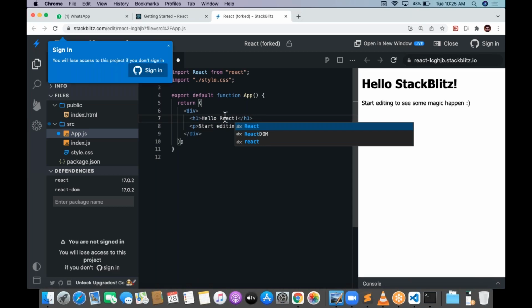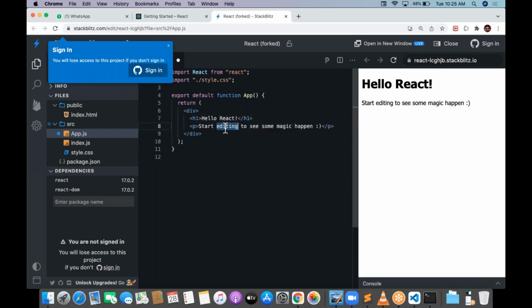I'm changing something. Hello React. It changed, right? We are from Hyderabad. It changed within seconds.